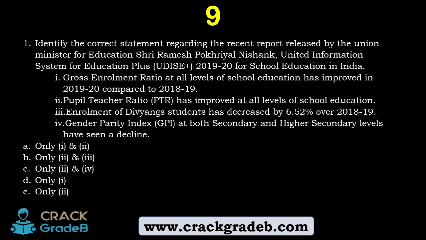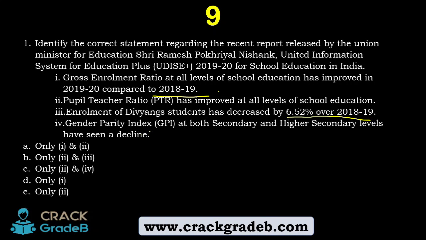One, gross enrollment ratio at all levels of school education has improved in 2019 compared to 2018. Two, PTR, pupil teacher ratio, has improved at all levels of school education. Three, enrollment of Divyang students has decreased by 6.52 over 2018-19, and gender parity index at both secondary and higher secondary level has seen a decline.